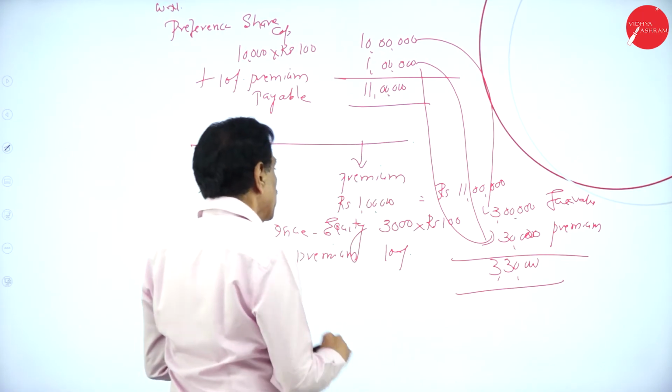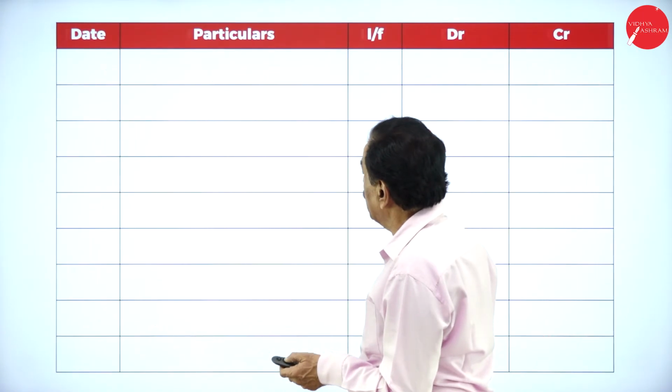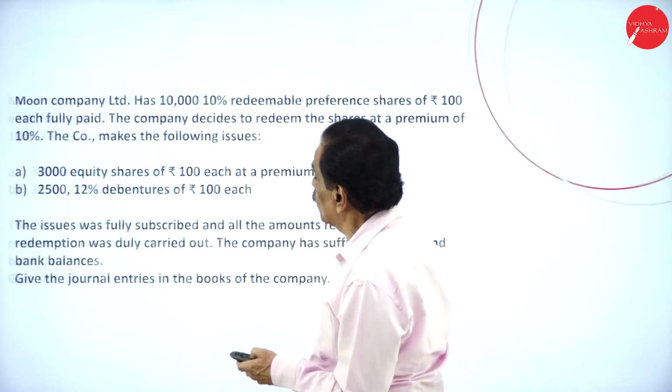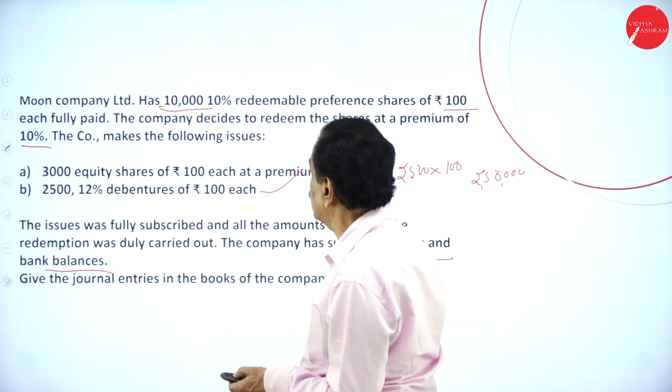Okay. Now, how do the entries pass? Then one more entry for debentures. How many debentures are issued? See that, only one entry you have to pass. 2,500 into 100.